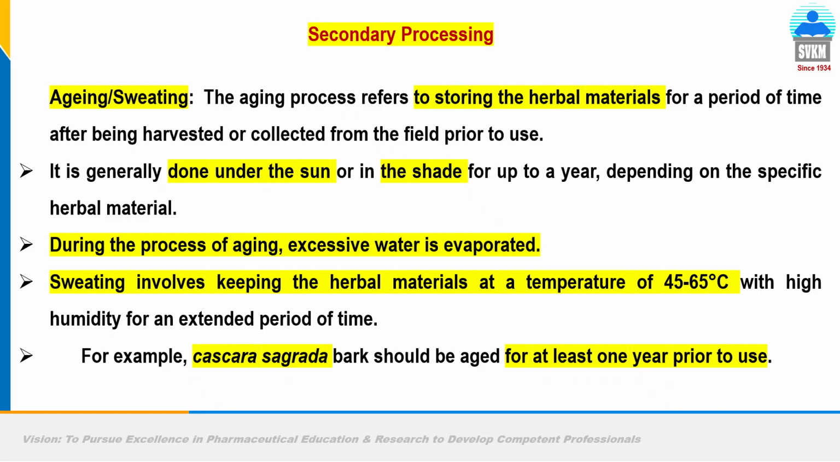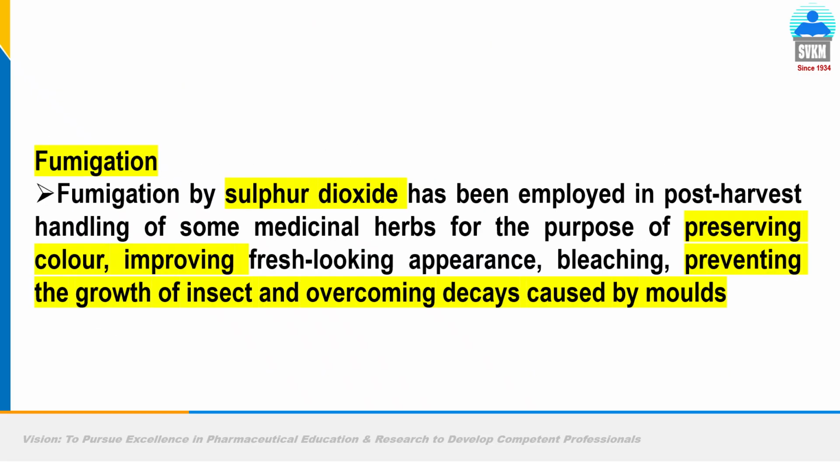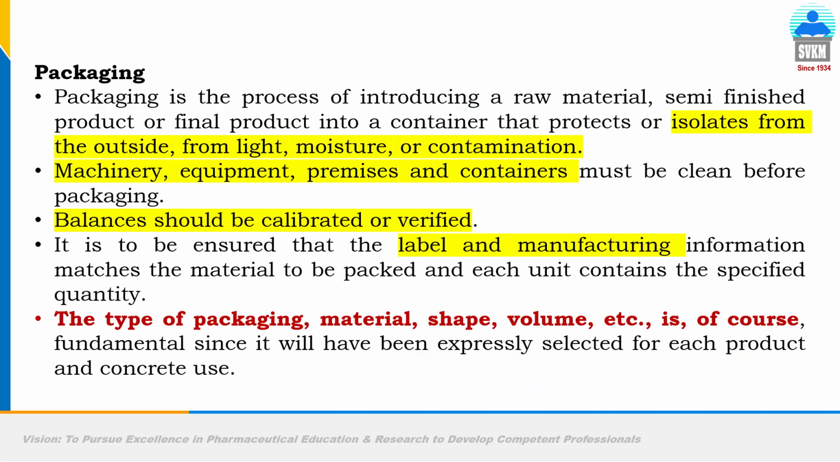Then secondary processing involves aging or sweating. Sweating means to keep the drug for some time to increase the potency, for example, cascara sagrada. Baking, roasting, to heat in water. Fumigation: baking and roasting means to bake to remove the unwanted things. Fumigation means to remove the germs under sulfur dioxide. Sometimes there is irradiation by cobalt 60 to remove the germs before shipping to the US. For example, mangoes are shipped to the US by treating them with ionizing radiation.